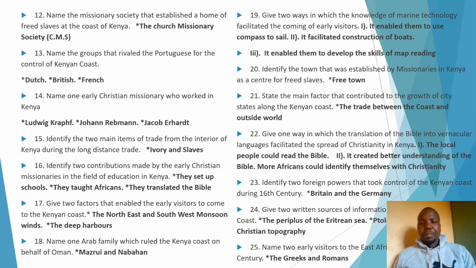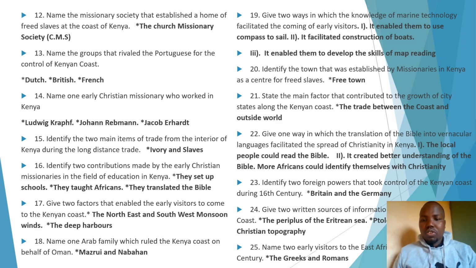Question 23. Identify 2 foreign powers that took control of the Kenyan coast during the 16th century. We have Britain and Germany. The reason why we are saying Britain and Germany, I know that you still remember about the treaties which were signed when East Africa was being partitioned. Remember there was a rivalry between Britain and Germany. So we are saying that Britain and Germany are the foreign powers which took control of the Kenyan coast in the 16th century.